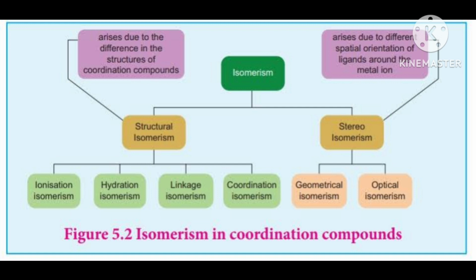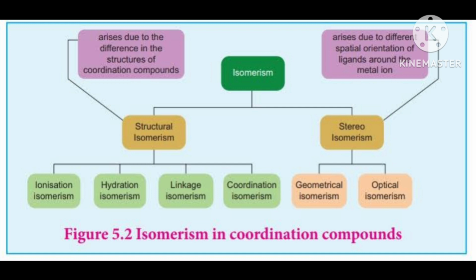Dichlorido means 2 chloride. After that it is bis. Bis means again 2. Then bis for what? Which ligand do you have to write it for?